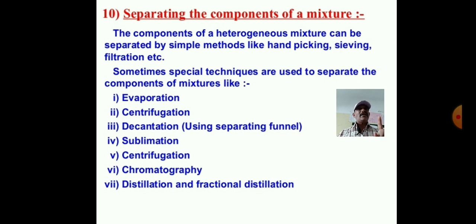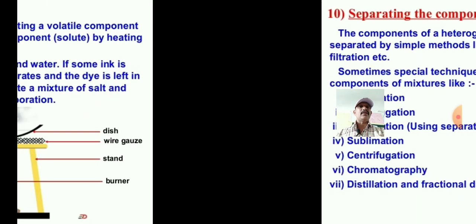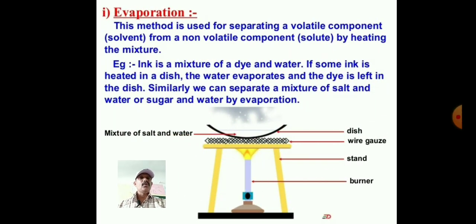The first technique used for separating the mixture is evaporation. Just see evaporation here. Already we have studied this in the first chapter of chemistry in 9th standard.